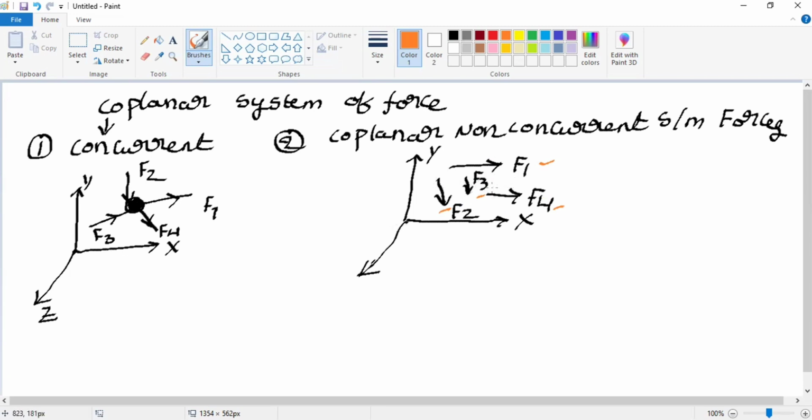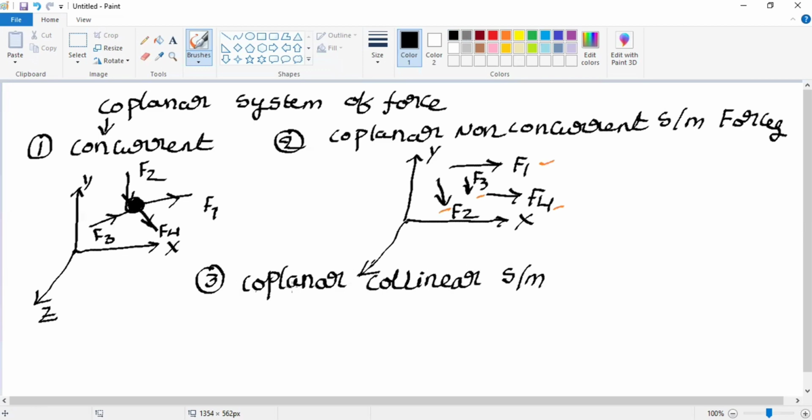Next, the third category is the coplanar collinear system of forces. Again I am considering the same plane, that is X, Y, and Z, in a three-dimensional view.